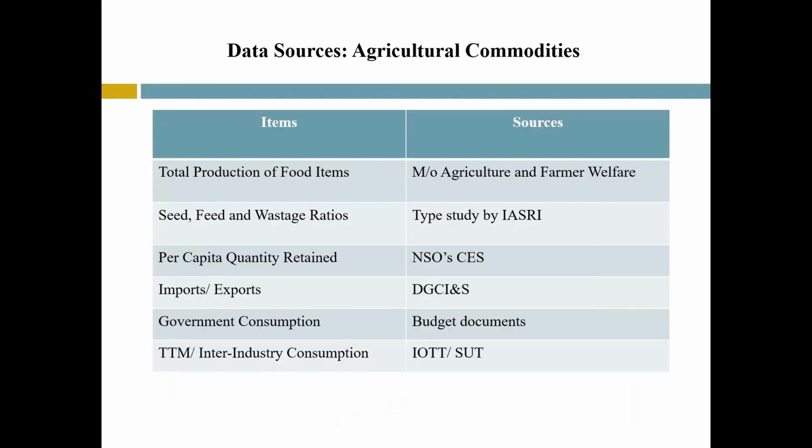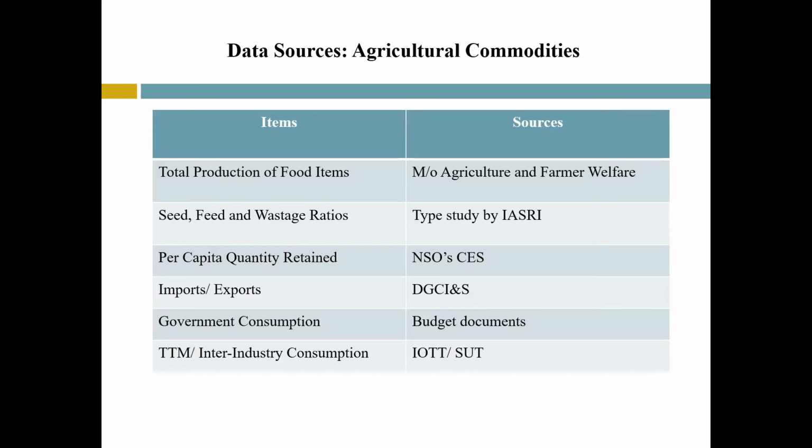For data sources of agricultural items, the total production of the agricultural commodities is obtained from the Ministry of Agriculture and Farmers Welfare. The quantities retained for seed, feed and wastage are obtained by using ratios estimated by a study conducted by IASRI. Quantity retained by the producer is estimated by the consumer expenditure survey. The data on imports and exports are available on a regular basis, both in quantity and value terms, from the monthly statistics of foreign trade of India published by DGCIS.